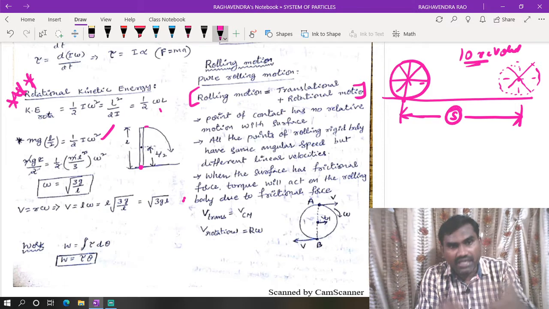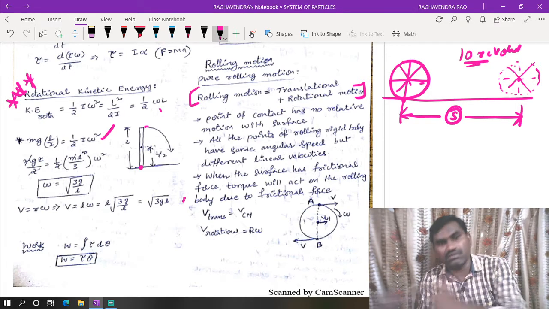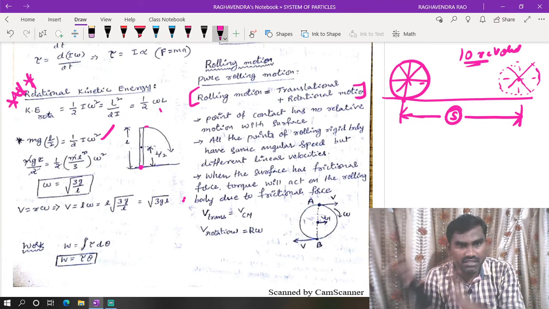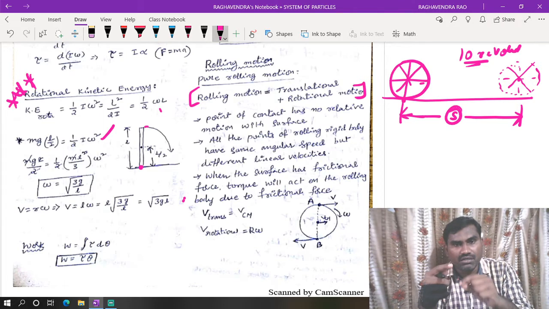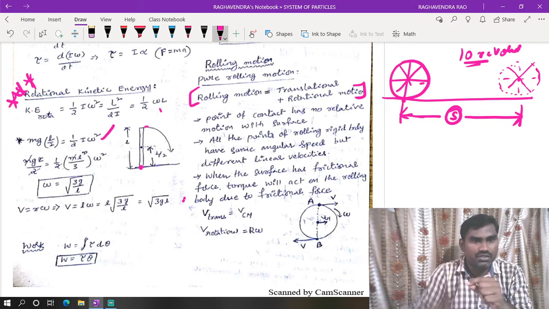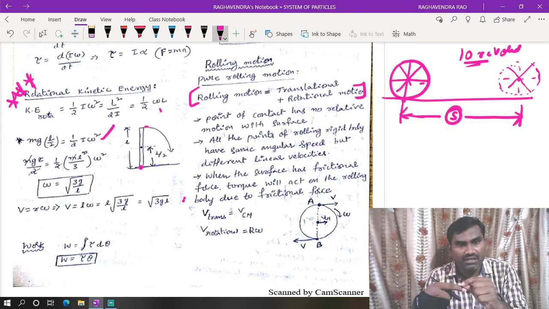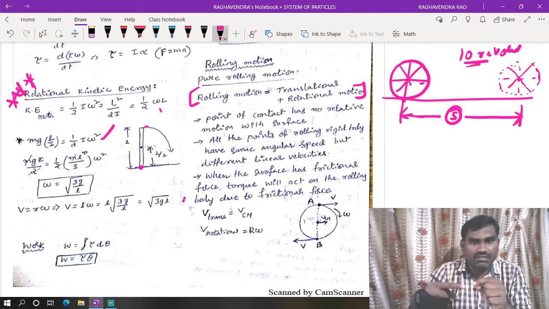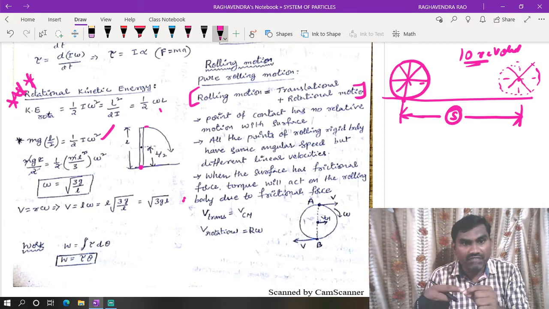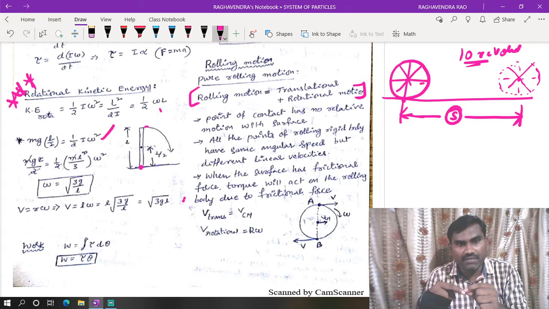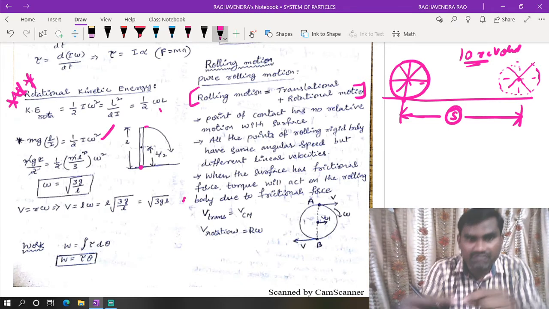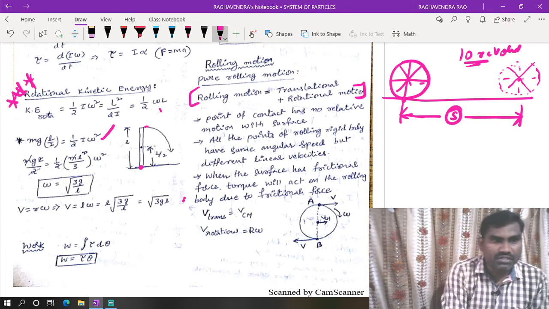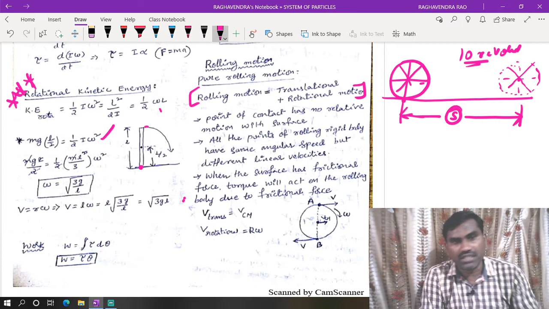It is rotating and also translating, going from one place to another place. Going from one place to another is translational motion, while moving about a fixed axis is called rotational motion. In the case of a bicycle, when the bicycle is standing and we rotate the wheel, the bicycle will not go forward. But when you are going on the bicycle, the wheel is rotating as well as moving forward. The forward movement is called translational motion. So rolling motion is the combination of translational motion plus rotational motion.